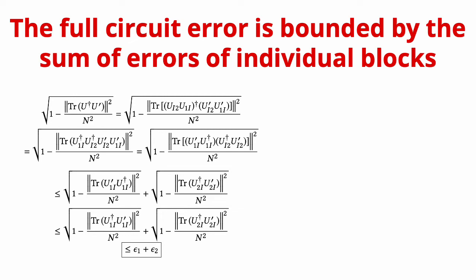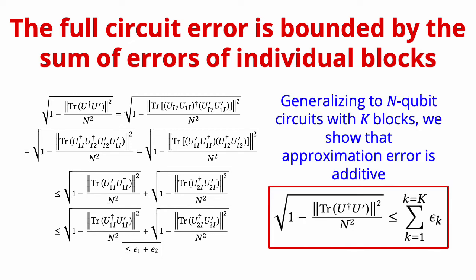find that the Hilbert-Schmidt distance of the overall circuit is bounded by the sum of the approximation errors of the 2 blocks. If we generalize this to an n-qubit circuit with k blocks, we find that the Hilbert-Schmidt distance of the full circuit is additively bounded by the sum of the bounds of individual blocks. This is a powerful result because it means that we simply have to ensure that the sum of the block approximation errors of individual blocks is less than our desired threshold.